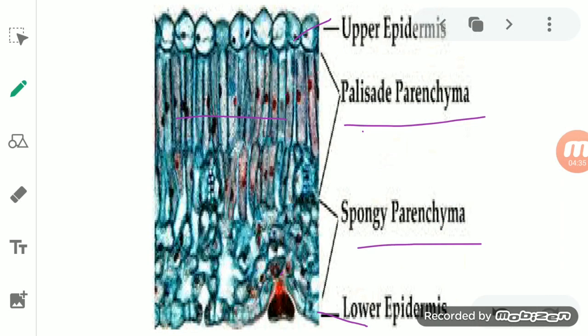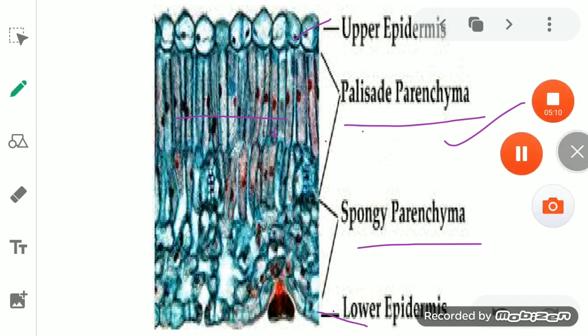So you see that it is present in the mesophyll cells of the leaves, and below the upper epidermis, the cells of the parenchyma are compactly packed, and that's why we use the term palisade parenchyma. And the portion above the lower epidermis, the parenchyma cells are loosely packed, and such a kind of parenchyma is known as spongy parenchyma. So it is present in the stem, the root, and in the leaves also.